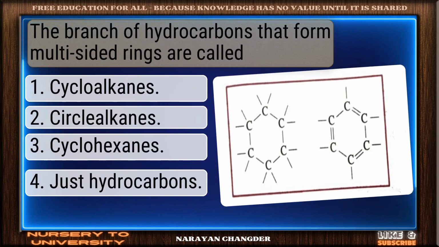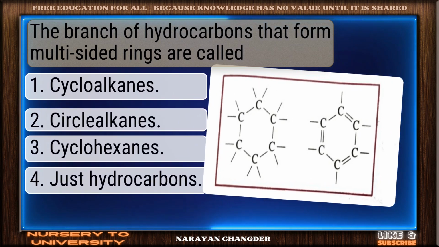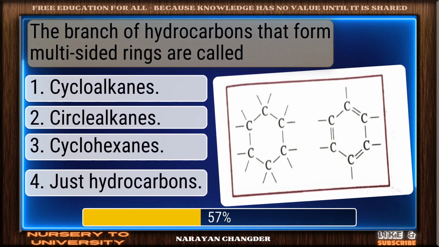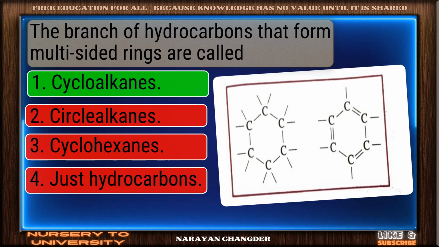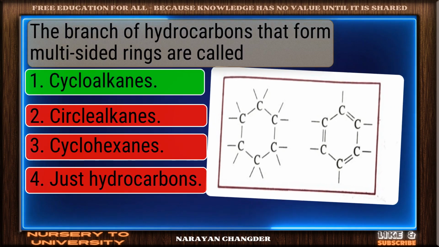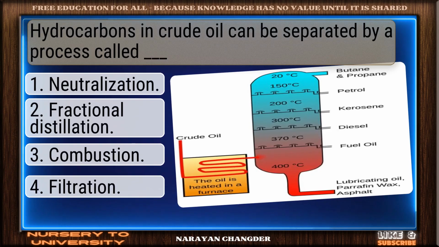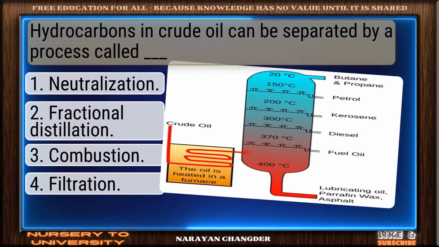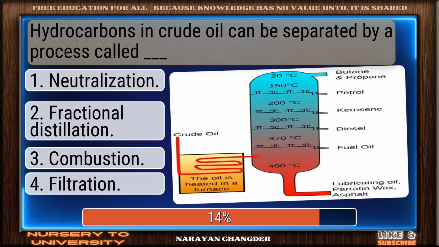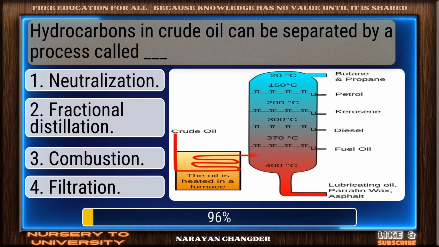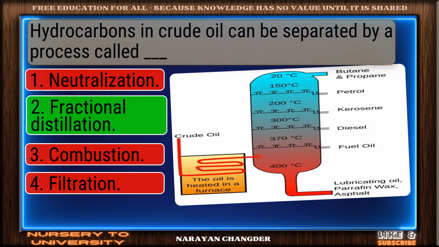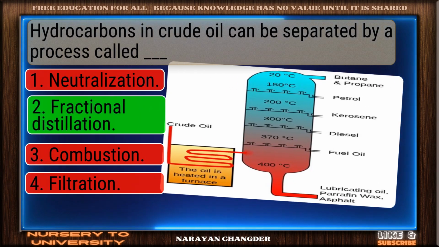The branch of hydrocarbons that form multi-sided rings are called. On track. Cycloalkanes is the correct answer. Hydrocarbons in crude oil can be separated by a process called dash. Excellent choice. Fractional distillation is the right answer.